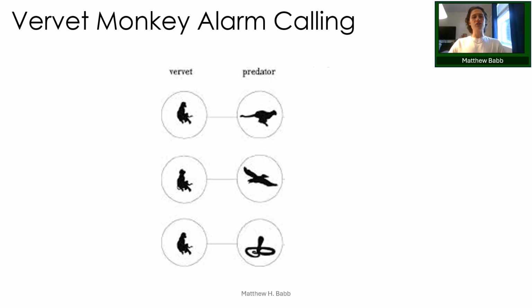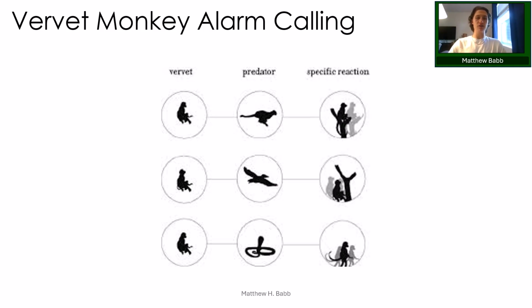So what the researchers did was play recordings of alarm calls to groups of vervet monkeys when there were no predators present. And then they could see whether the monkeys responded differently to the different kinds of calls, even though the danger wasn't really real. So what would you predict? If the calls truly have meaning, how should the monkeys respond? Well, if the call means something to the other monkeys, then we would expect them to react to specific calls differently, right? And that's exactly what happened.